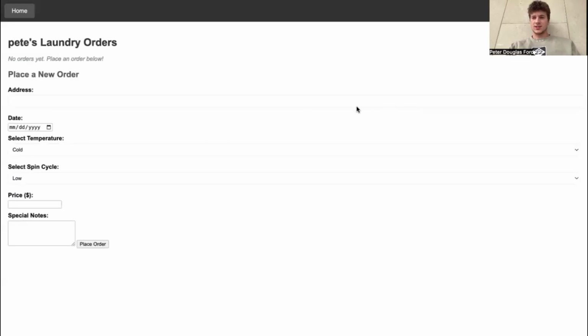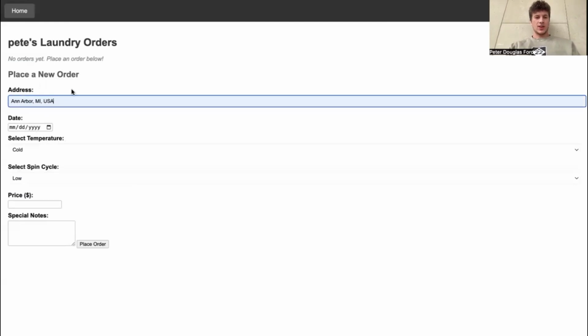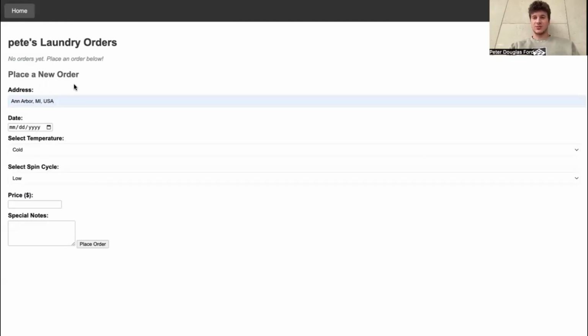Now, obviously, Google is going to tell me that's not a safe password, but you can see this is the home page for someone who wants to place a laundry order. So you can see we have these certain functionalities, the first being the address. So I live in Ann Arbor, Michigan. Obviously, you'd give a more specific address for them to find you. And so that's where the pickup will happen.